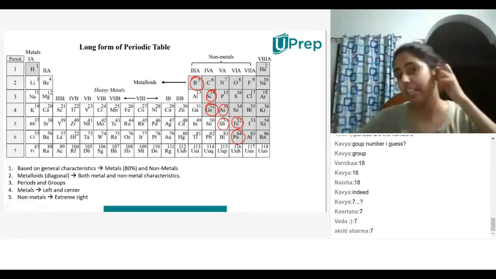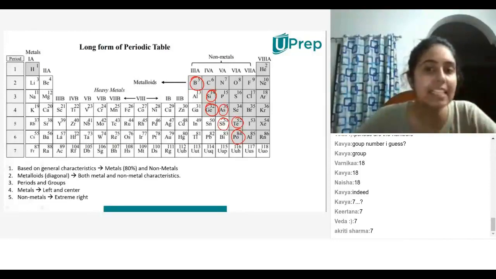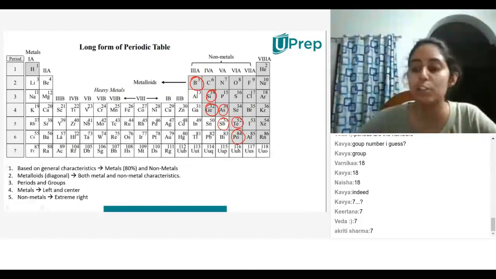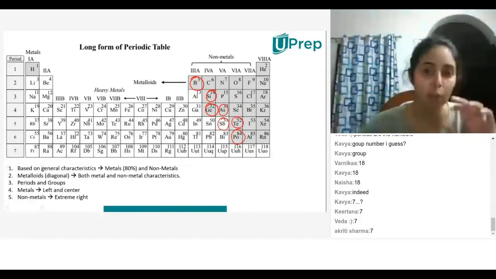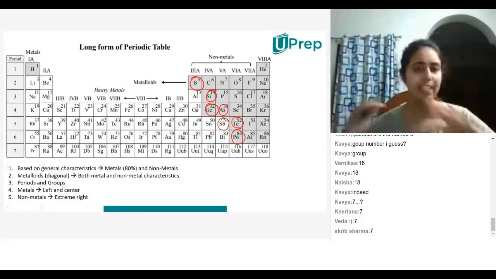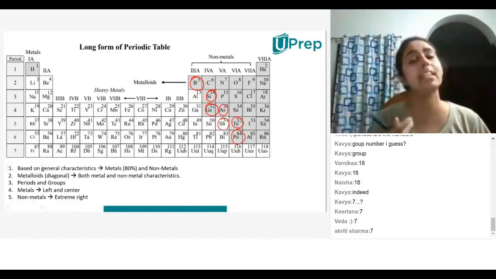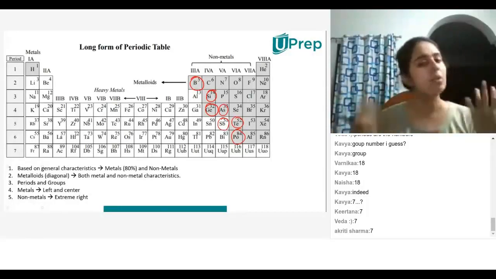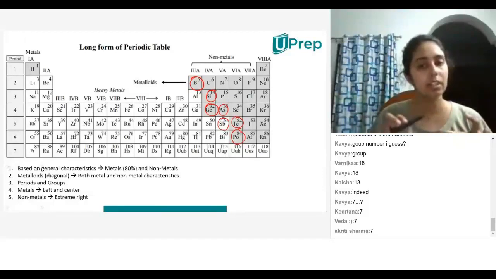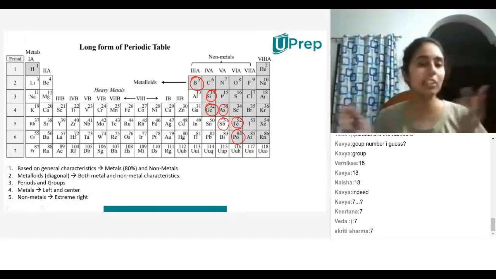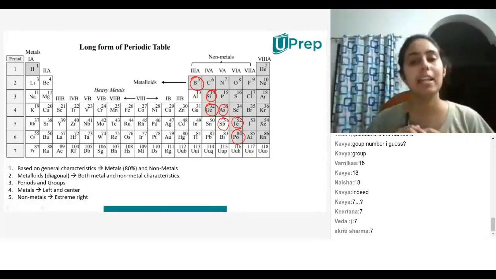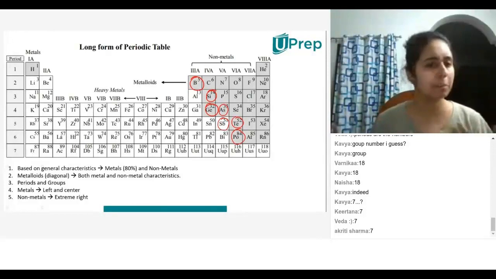In the title of this slide, it says long form of periodic table. So there is also a short form of the periodic table. What you see over here is the long form, meaning that all of the 118 elements are present. There is another periodic table, which is the same thing but written in a shorter form, called the short form of the periodic table.